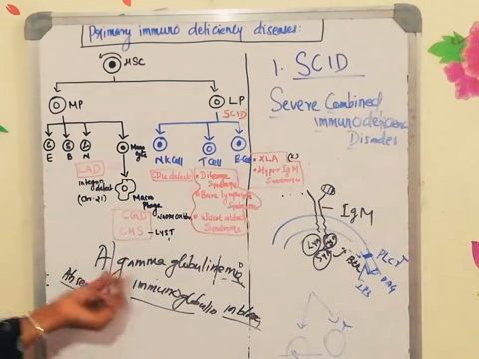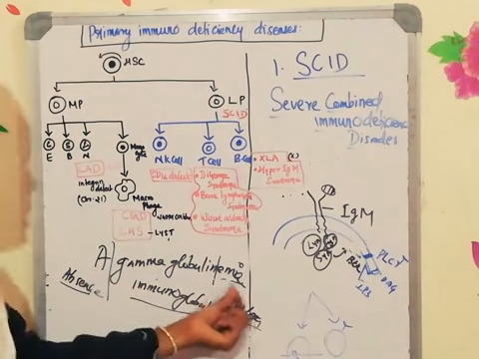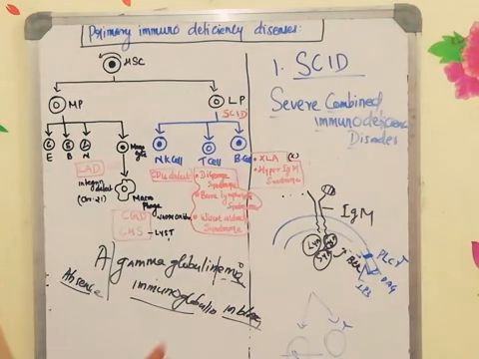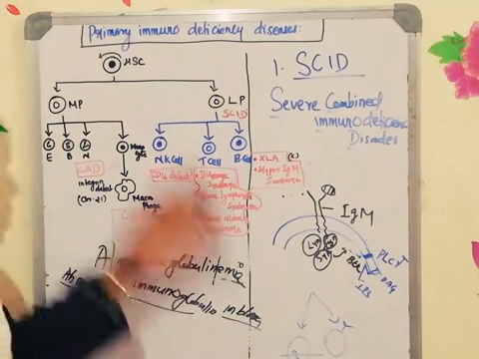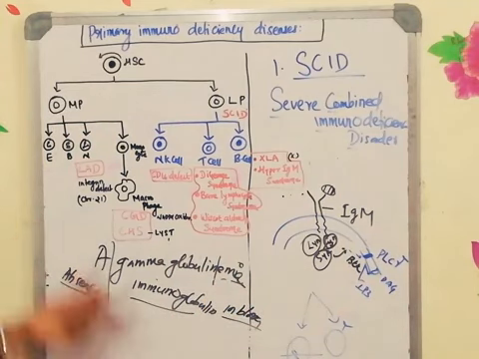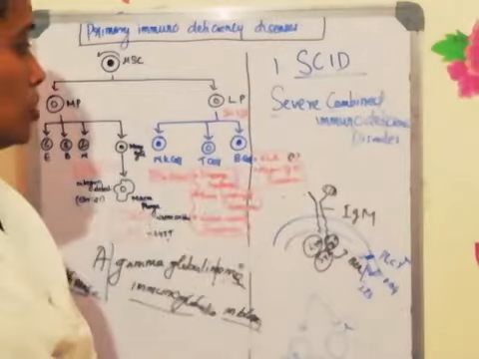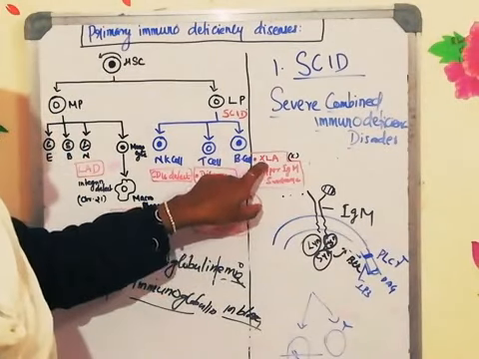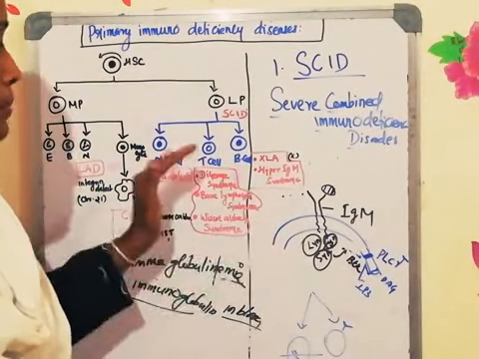A means absence, gamma globulin is immunoglobulin, and emia is something related to blood. So absence of immunoglobulin in the blood is called agammaglobulinemia. This is an X-linked disorder. That is why it is called XLA, and this is also called Bruton's